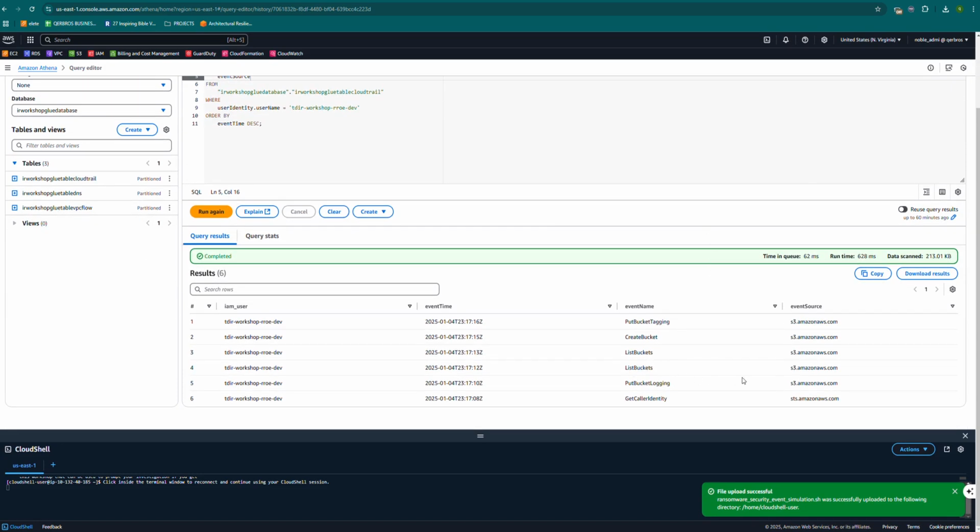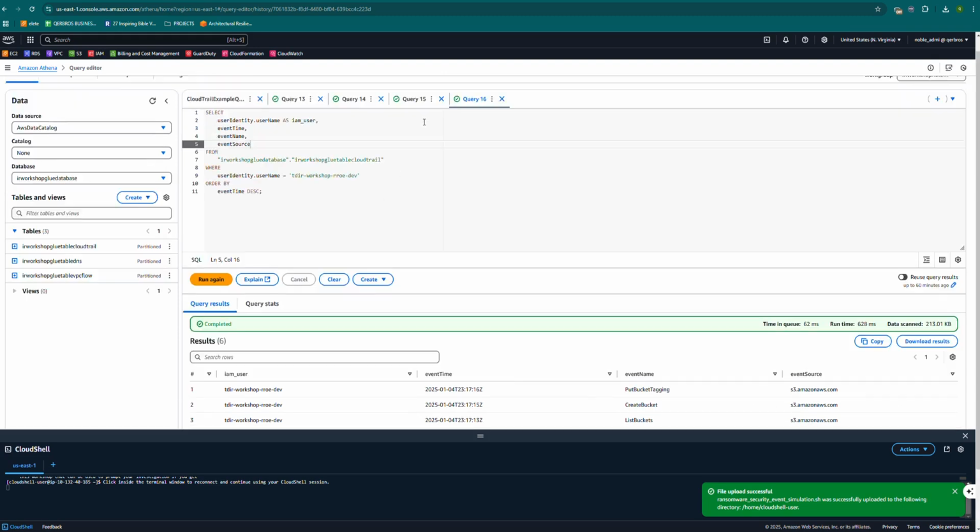So these are the other events the user performed. He did PutBucketTagging, he created a bucket, he listed buckets. This is the one we used to fetch the first information. And then he listed the buckets, he did PutBucketLogging, and then he did GetCallerIdentity. AWS explains GetCallerIdentity as an API that provides information to the caller about the credentials that are currently in use. It's similar to whoami in the Linux environment: who am I, what am I doing, and stuff like that. So that's the definition. So these are the other actions performed by the user.